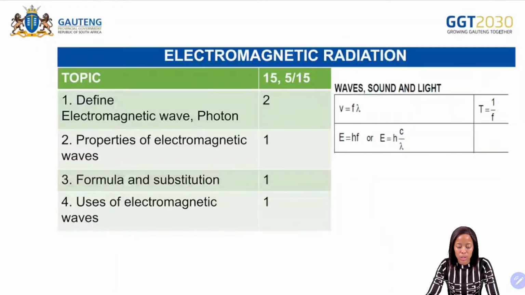Next, we have electromagnetic radiation. So in terms of the electromagnetic radiation, we need to know a definition. So definition 2 marks there. Know at least a minimum of 3 or 4 properties of the electromagnetic waves. Know how to use the formula, and then know the uses of electromagnetic waves. Okay, so these are the formulas that we have when it comes to the formula sheet under wave, sound, and light there.